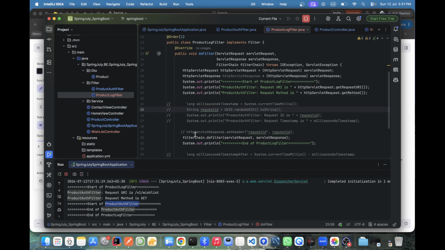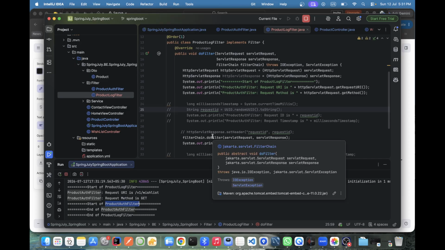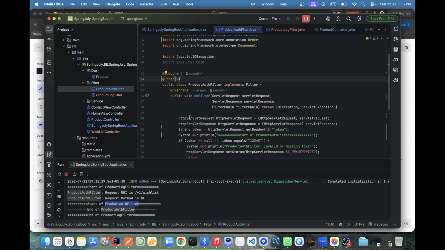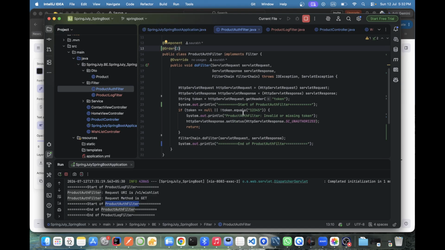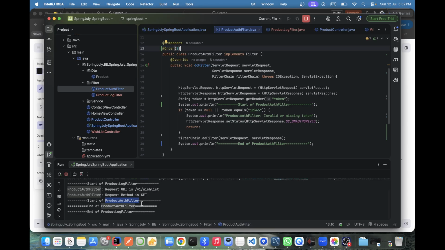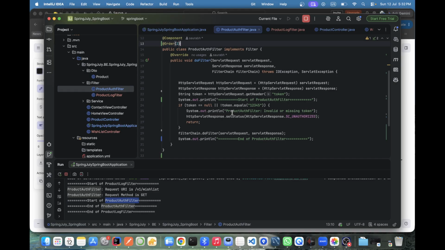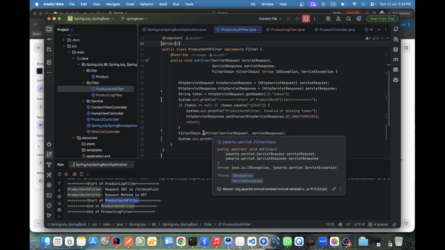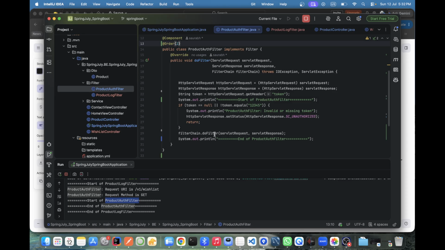See, after this it comes here, and it goes to another filter. It delegated its work to another filter. Now this filter is waiting to get the callback. Now it goes to the auth filter. Now start of the auth filter. Once the task has been done, we go to our dispatcher servlet, then controller, then service, then DAO, and after that we get the response, then this one came.